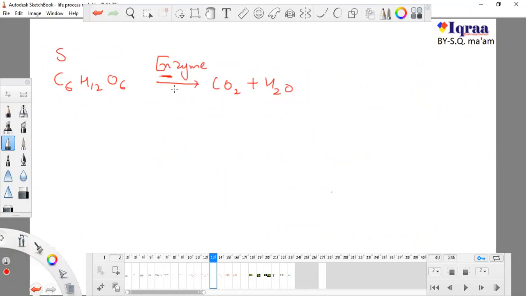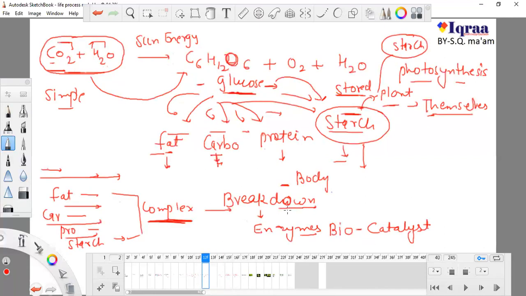So an enzyme is something which helps to complete a reaction. That's why they are known as catalysts. They help the reaction to complete.